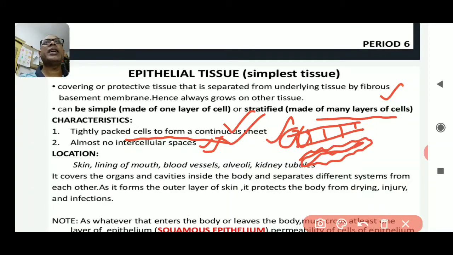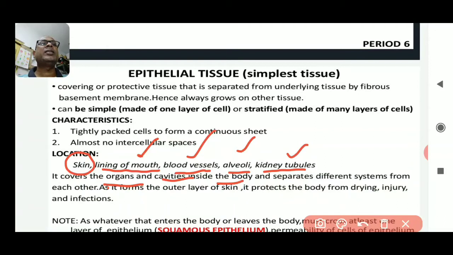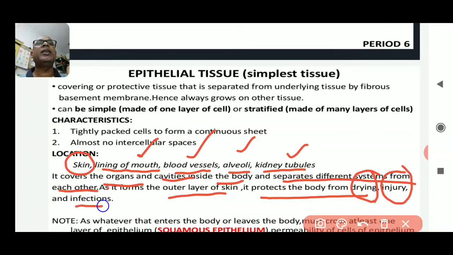Now, on the basis of location, they form over the skin. They form the lining of the mouth, blood vessels, alveoli, and kidney tubules. They are present all over the surfaces of these structures. It covers the organs and even cavities inside the body and separates different systems from each other. As it forms the outer layer of the skin, it protects the body from drying, as I have already told you, injury and other infection.